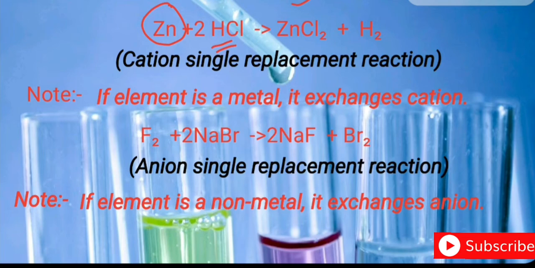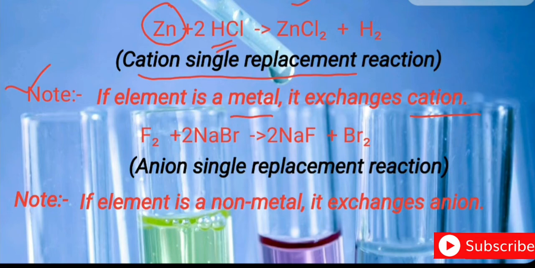Hence, this type of reaction is known as the cation single replacement reaction. If the element is a metal, it exchanges the cation. Is it clear, children? So this is the trick you can remember: if the single element is a metal, then the metal replaces the positive ion from the compound.